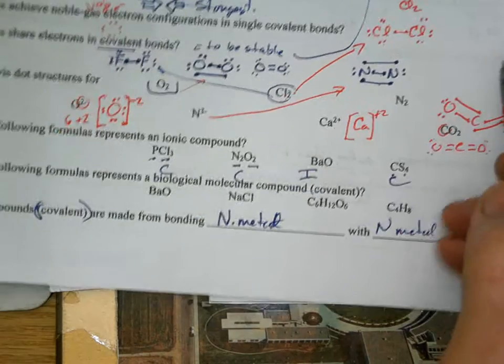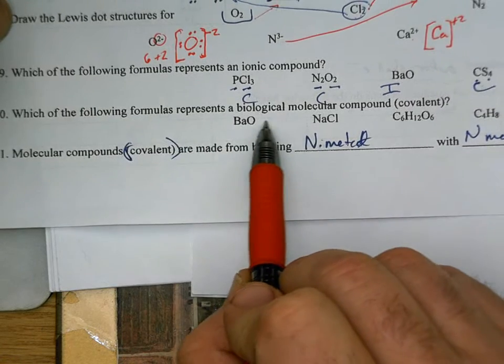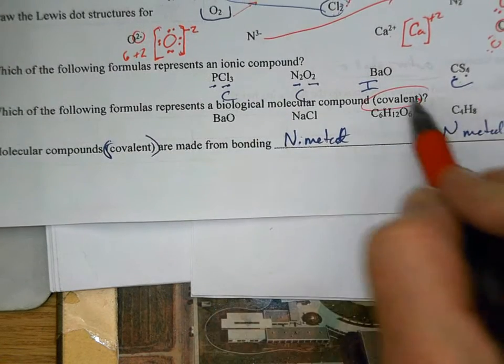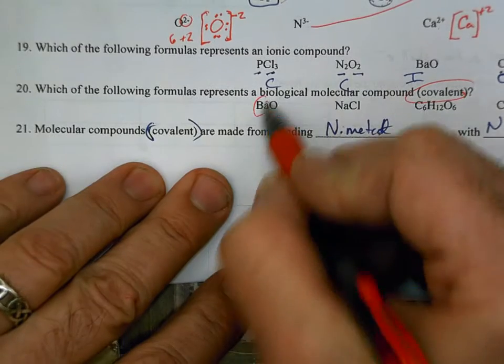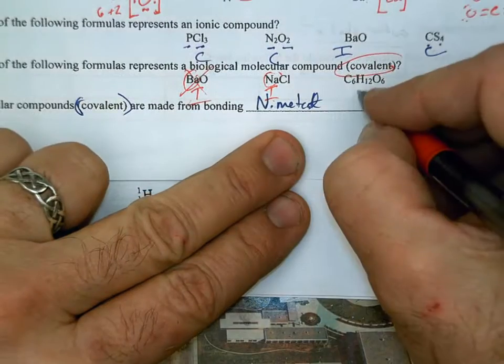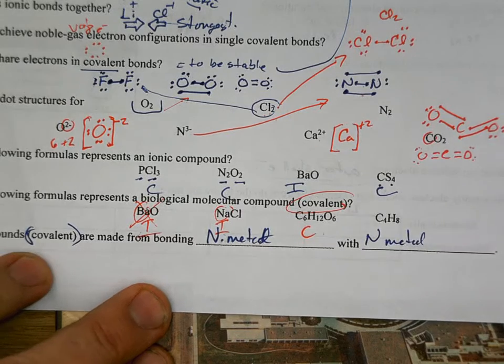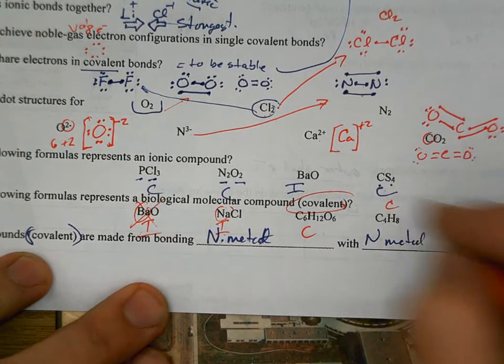So let's see. Now we're doing number 20. Which of the following formulas are covalent? That means they're only nonmetals. Okay, there's a metal. That's ionic. That's a metal. It's ionic and a nonmetal. These are all nonmetals bonded together. That's covalent. Oh, sorry, I was going off the page there. All right, we got carbon and hydrogen. Those are both nonmetals. This is covalent.